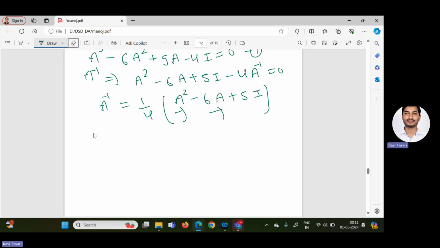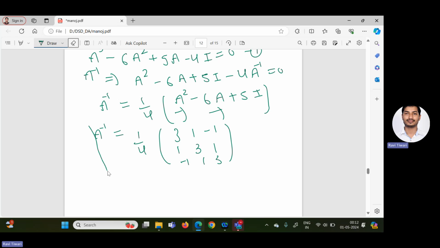After doing these calculations, we can easily calculate A inverse. I will write the direct answer. You can verify. So finally you can get 1 by 4 times 3, 1, minus 1; minus 1, 3, 1; 1, minus 1, 3.